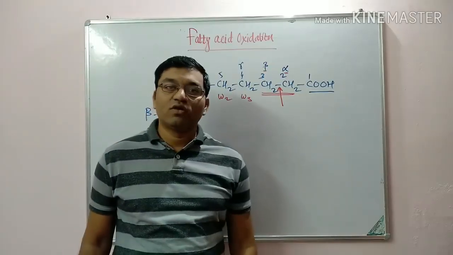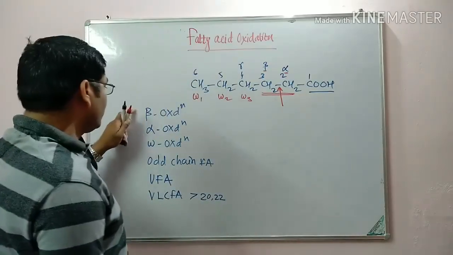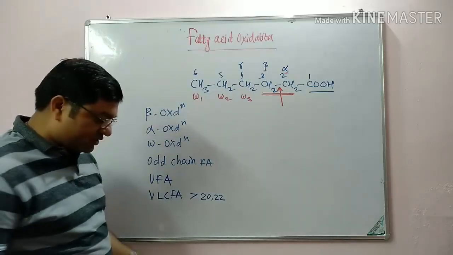They are known as very long chain fatty acids. So these are the different types of oxidation.